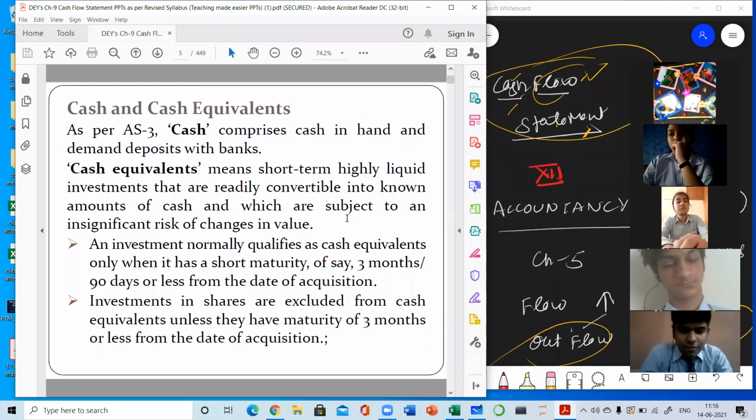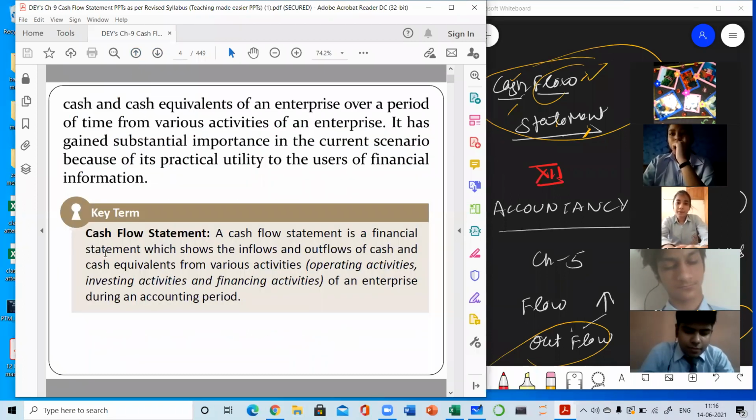So now the meaning of cash and cash equivalent. Why the meaning of cash and cash equivalent? Because in definition, we have studied that the cash flow statement is a statement which shows the inflows and outflows of cash and cash equivalent. Now the meaning of inflow is clear, means incoming of the cash. Outflow is clear, means outgoing of the cash. Now what is left? Cash and cash equivalent.